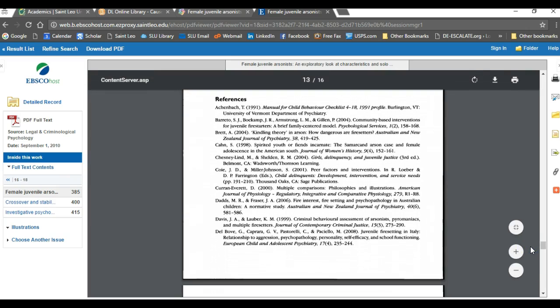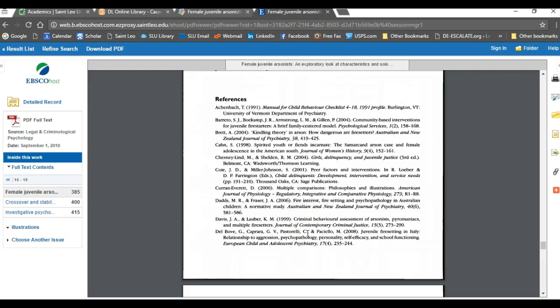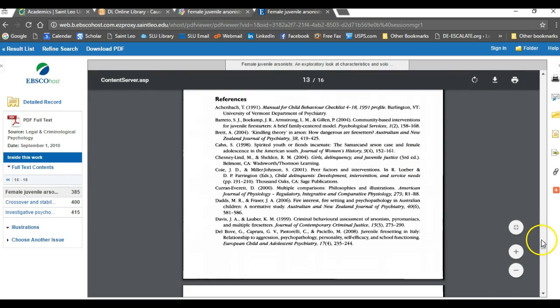Now, if you find just a single journal article that is on point, that is exactly what you want to do your research about, keep in mind that if you look at the references in that article, you're going to find a lot of peer-reviewed journal articles that also deal with the same subject. So if you find one article that's really exactly what you want to do your research on, the references section is a great place to find even more information.